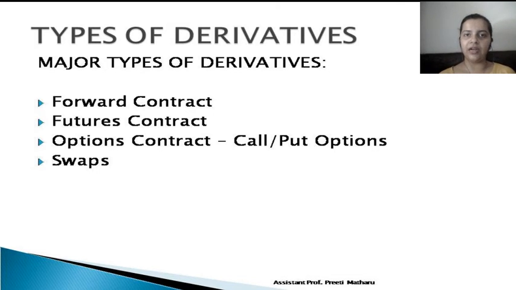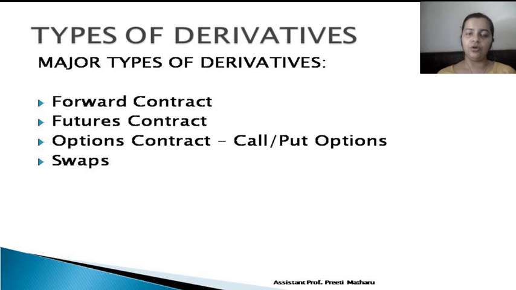And forward contract is customizable. It means what? The two parties can decide among themselves what quantity, what price they want to deal in. And it is direct. It being customizable, it is direct in nature. That means there is no exchange involved in it. So one of the major features of forward contracts is that it is direct in nature, it is customizable in nature. Both the parties can themselves decide what should be the quantity, what should be the price, etc. for the forward contract, what should be the date as well.